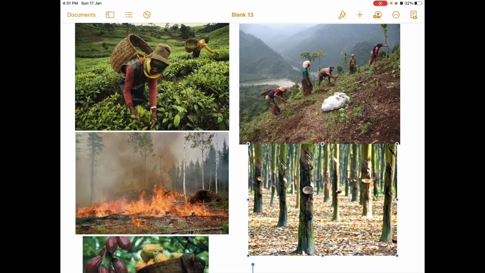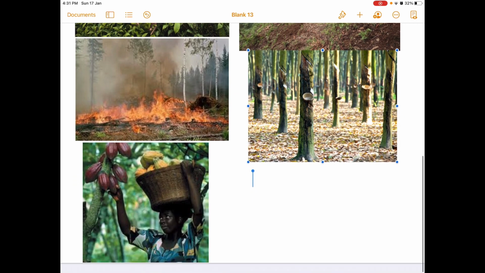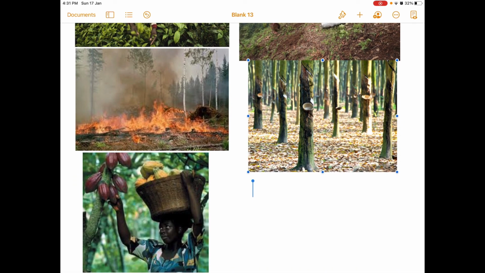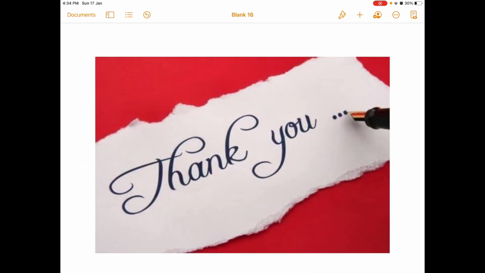Particularly in equatorial areas, children, natural rubber and cocoa are the important plantation crops that are grown in different parts of equatorial regions like Malaysia, Indonesia, West Africa, like Ghana, Nigeria, etc. These plantation crops are grown because from these plantation crops the farmers earn the maximum profit. With this, let me conclude here.